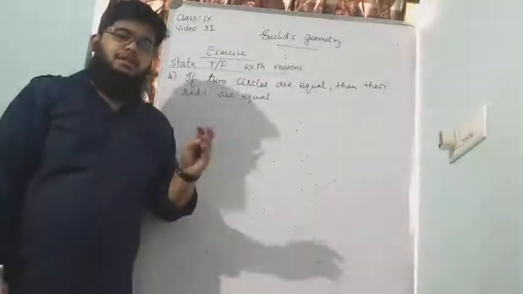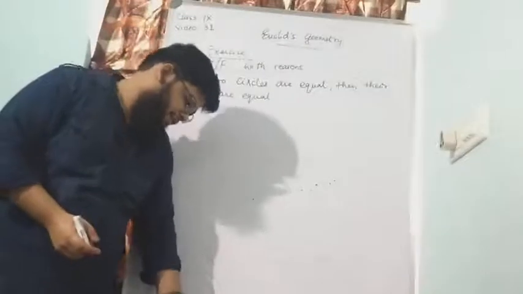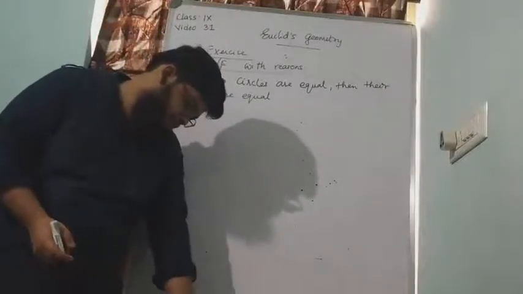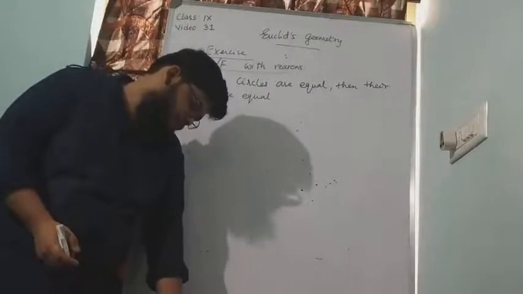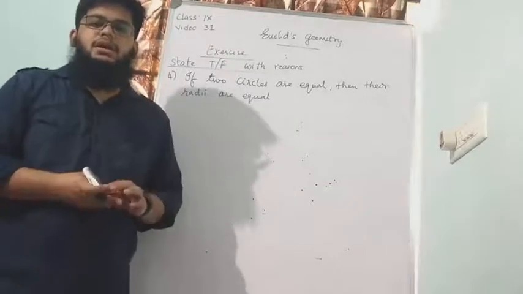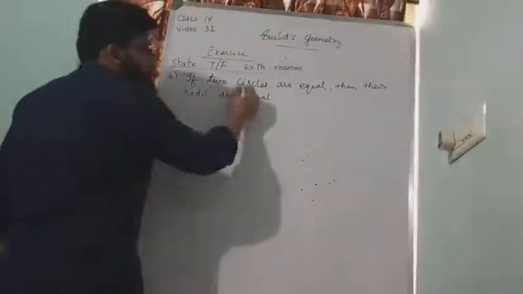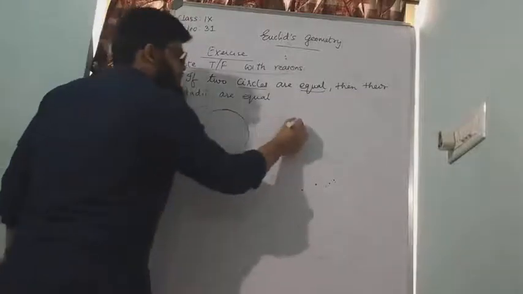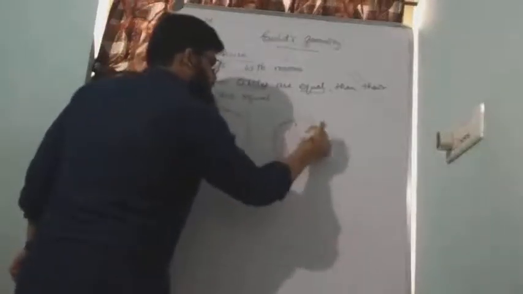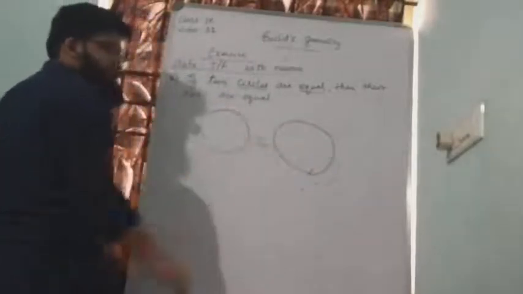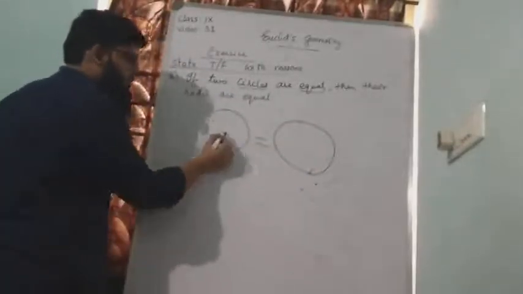Okay, we have seen, I think it is postulate number 5 if I am correct. What was postulate number 5? Not 5. Postulate number 3: a circle can be drawn with any center and any radius. Now they are telling if the two circles are equal, that means if I take circle number 1 and circle number 2, they are telling these two circles are equal. When can these two circles be equal?